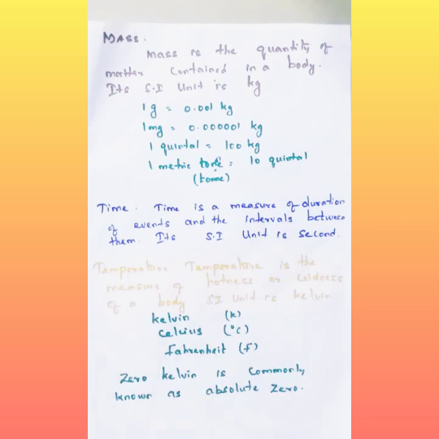That is equal to a dead body. Dead body means there is no movement in the body, in the cells, nothing. If you put that body somewhere, it stays as it is for a very long time. Similarly, what do you mean by 0 Kelvin? It is commonly known as absolute zero. It is termed as nearly equal to 0. So that's all about length, mass, time and temperature, their definitions and their SI units.